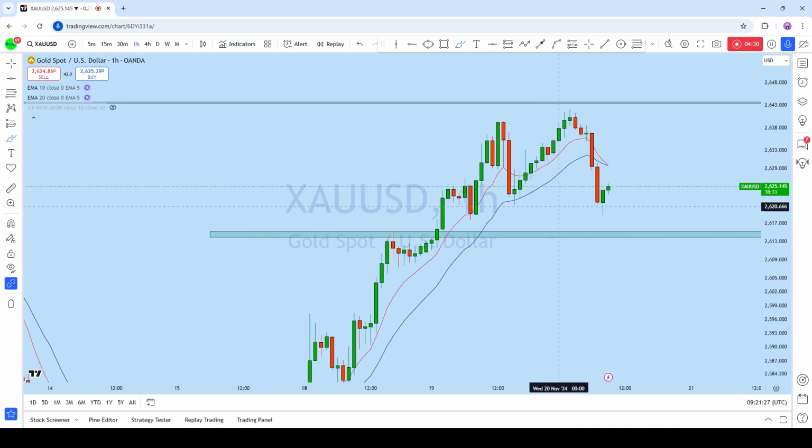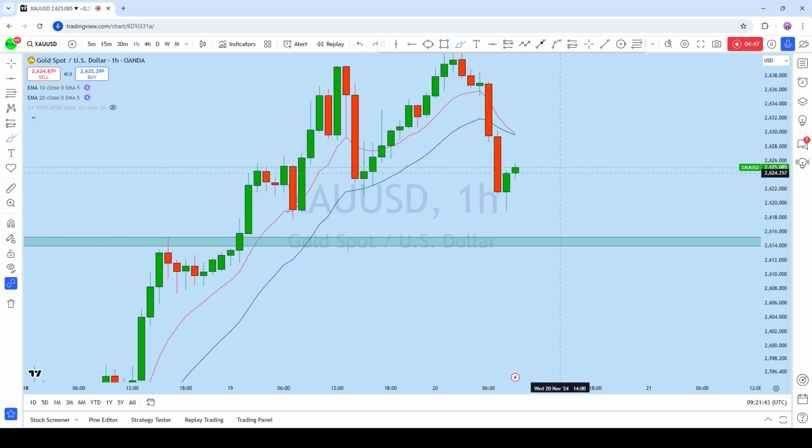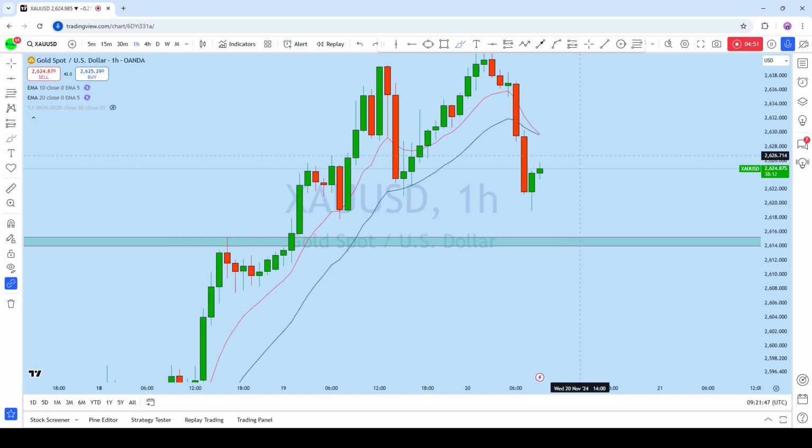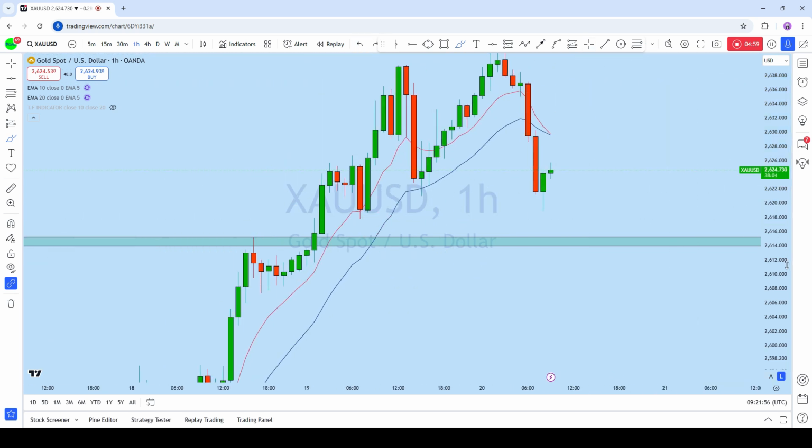If we look at this 1-hour price action, we can see that here is an important support which had a break of structure initially and made this impulse to the upside, and the price has already broken the break of structure. There are two probable scenarios now, as there is high impact news coming later today, which is the unemployment claims. We might see a further liquidity grab from this support and then continue to rise again to create a new higher high.